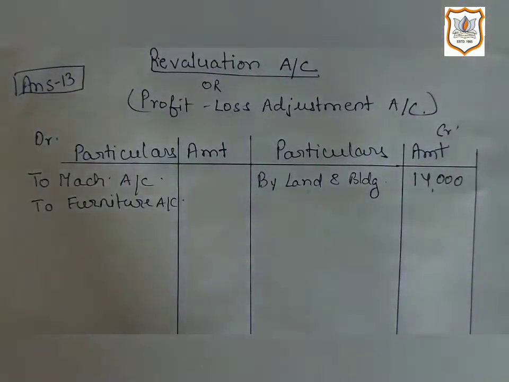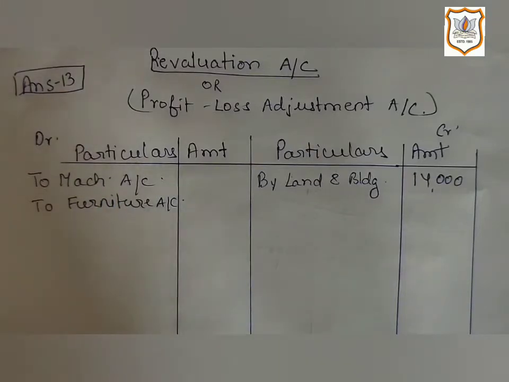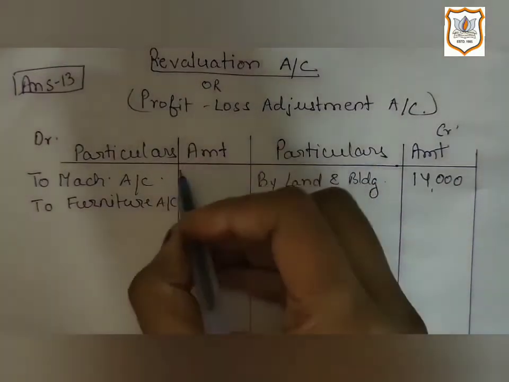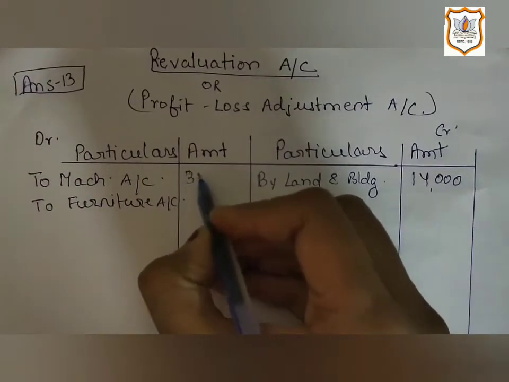So let's write the amount for the machinery first. Here in the old balance sheet, the book value of machinery is given, that is 80,000, and in the information it is indicated that we have to reduce it by 40%. So 40% of 80,000 is 32,000.